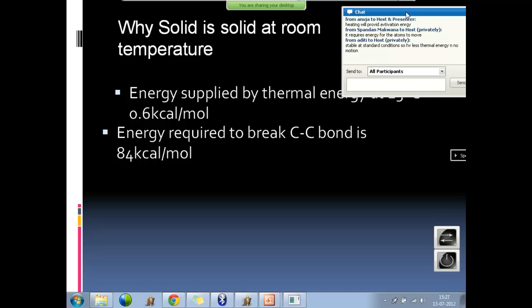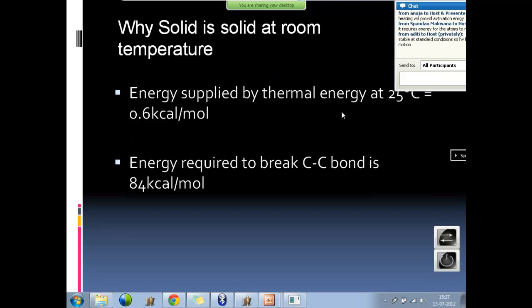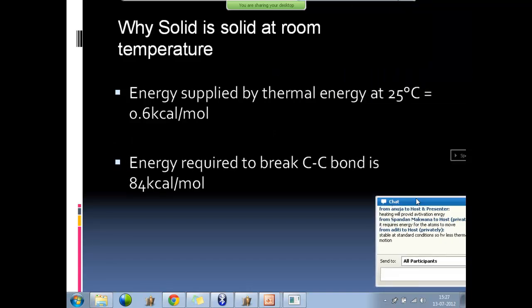Now what happens here? Energy is supplied by thermal energy. What's the temperature? 25 degrees Celsius is 0.6 kilocalorie per mole. That is the energy of room temperature, 25 degrees Celsius. The energy supplied by air molecules or air atoms to every atom of your body is 0.6 kilocalorie per mole continuously.